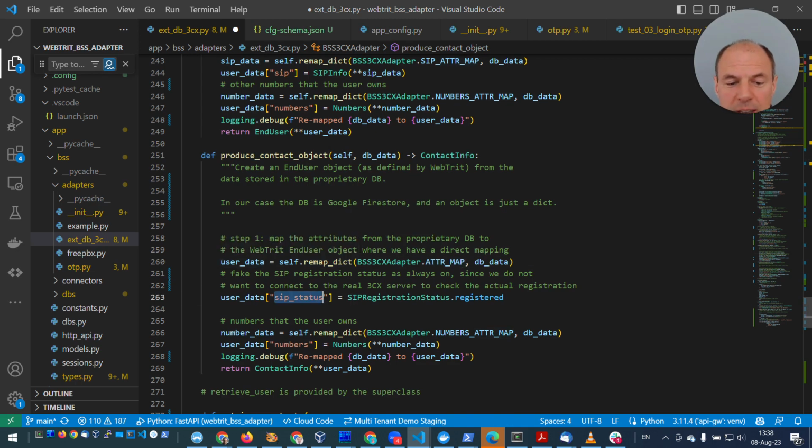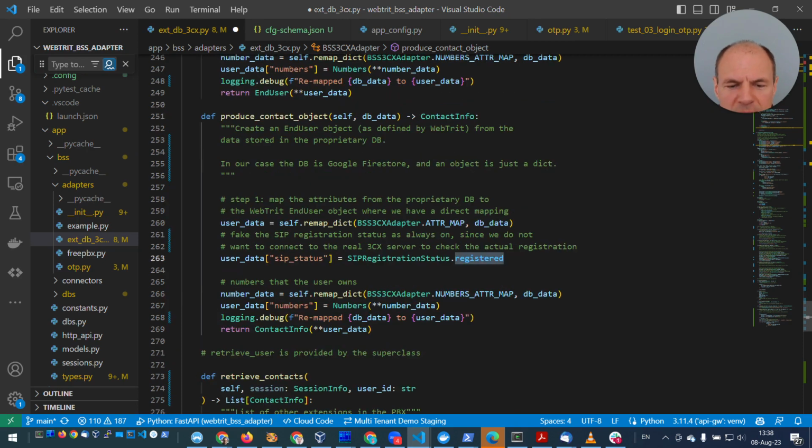Contact has an attribute called SIP status, where ideally we would show whether that extension is currently registered or not to the system. But for now, we don't want to mess with that, because in order to do this, we'd have to actually connect to 3CX. Not really required, so we just assume it is registered, assign a static value, again remap the number information, and produce an object.